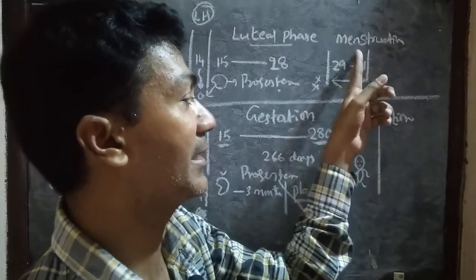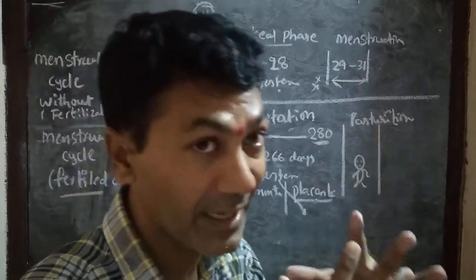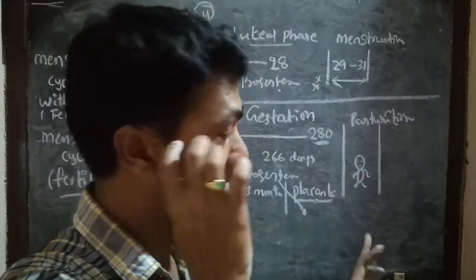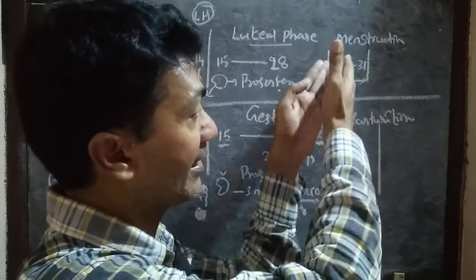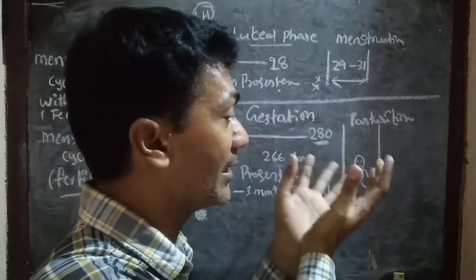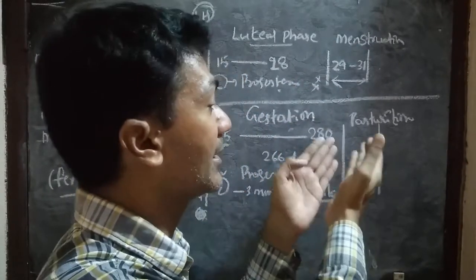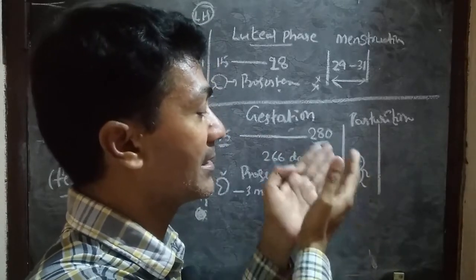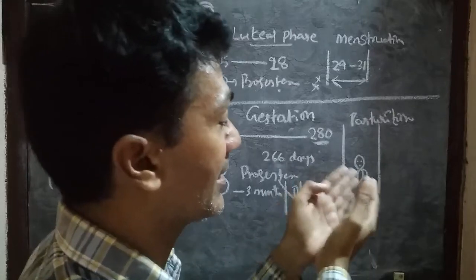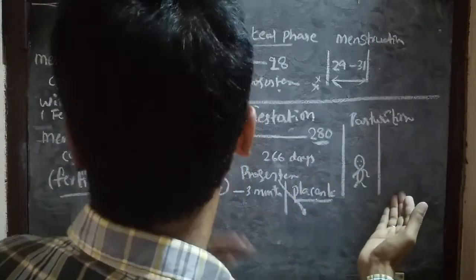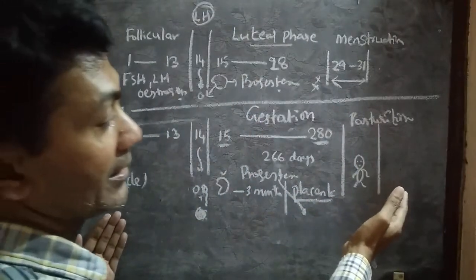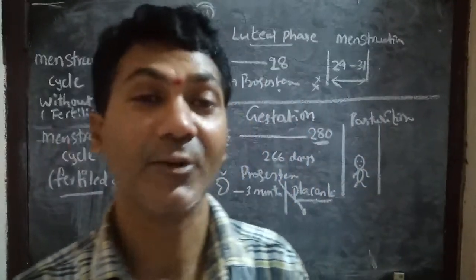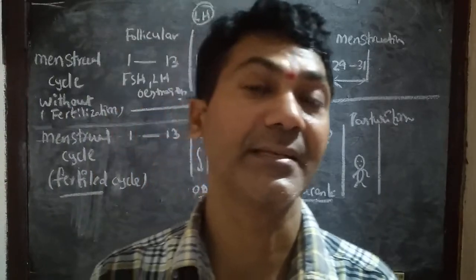There is a similarity between menstruation and parturition: a bleeding stage and a birth stage. Here the dead ovum is sent out, there a fully grown baby is sent out. So oxytocin plays a vital role in parturition. Once the baby is discharged, the next cycle will carry on. So these are the differences between the normal menstrual cycle and pregnancy. Thank you.